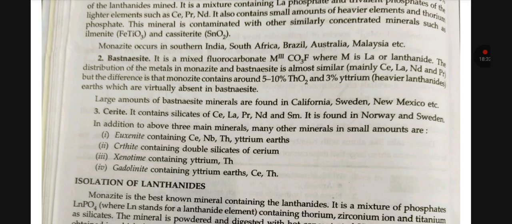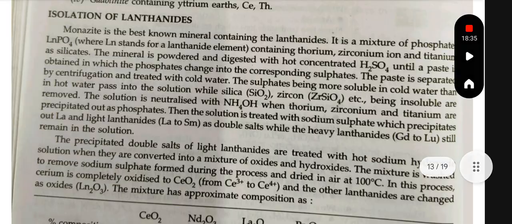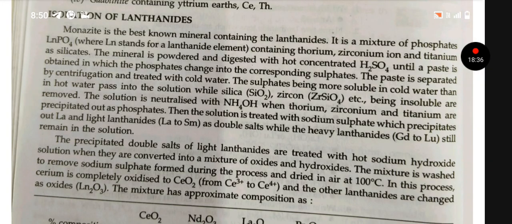Isolation of lanthanides. Monazite is the best known mineral containing the lanthanides. It is a mixture of phosphates LnPO4 containing thorium, zirconium and titanium as silicates. The mineral is powdered and digested with hot concentrated H2SO4 until a paste is obtained in which the phosphates change into the corresponding sulfates.